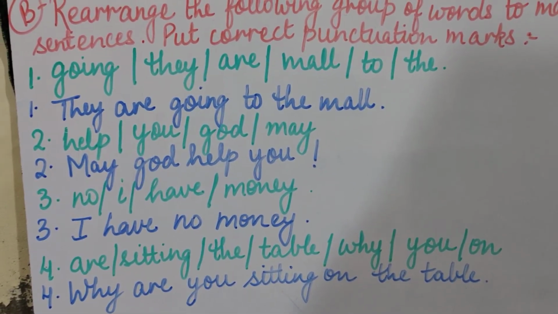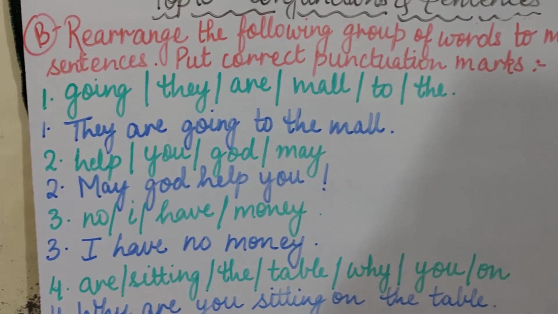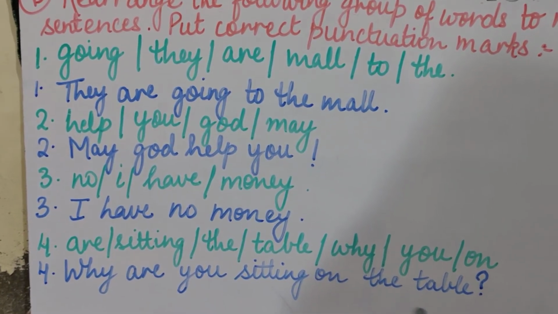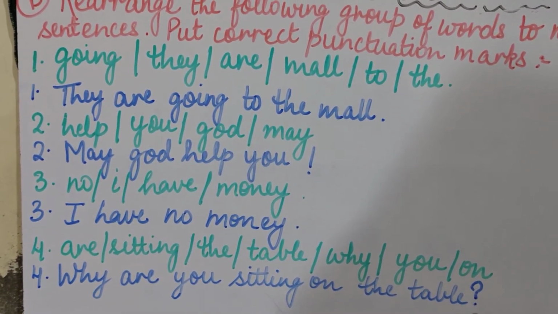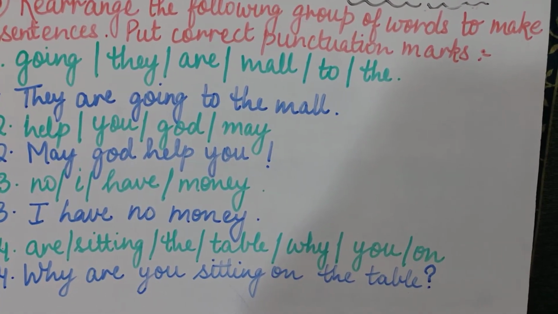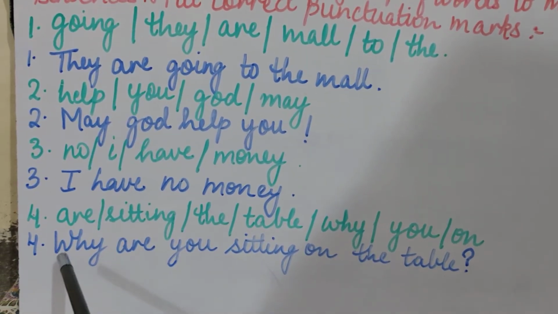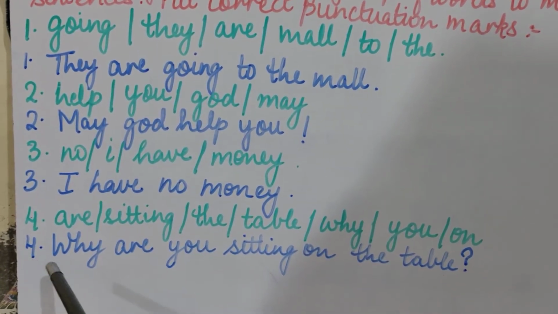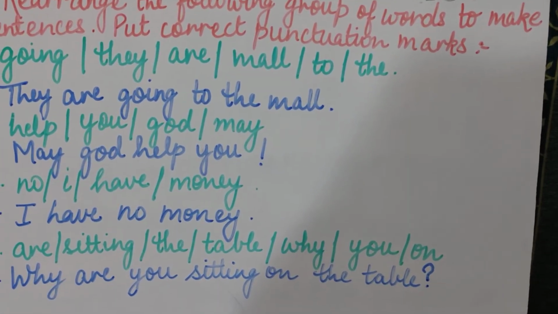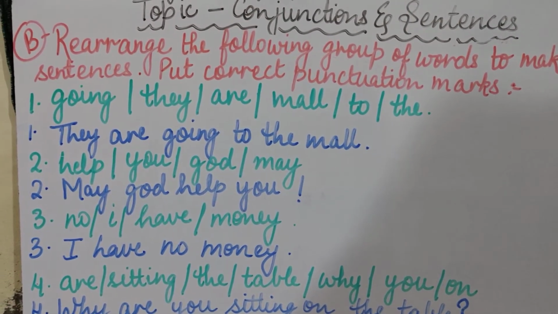So what we will use after this sentence as punctuation mark, we will put a question mark. Is that clear? Now you can see I have put the question mark here in the last of the sentence. Why are you sitting on the table? Now this is an absolutely correct sentence. The sentence is starting with a capital letter, then all the group of words are arranged in a proper manner, and in the last the proper punctuation mark is also added. Is it clear? So I hope you all have understood this exercise.